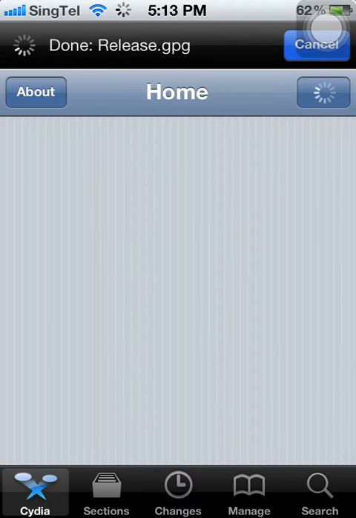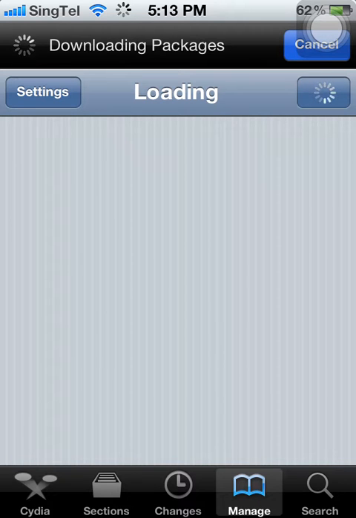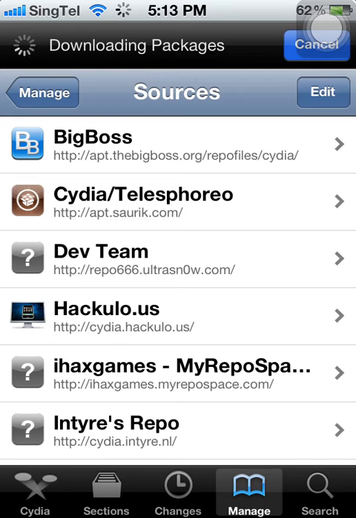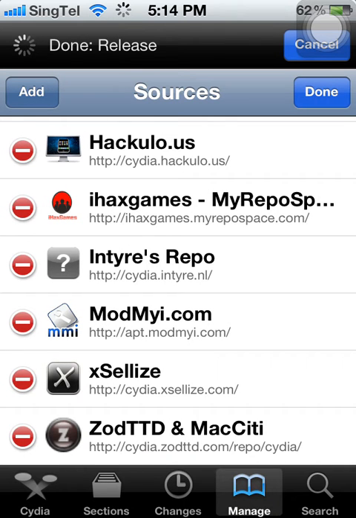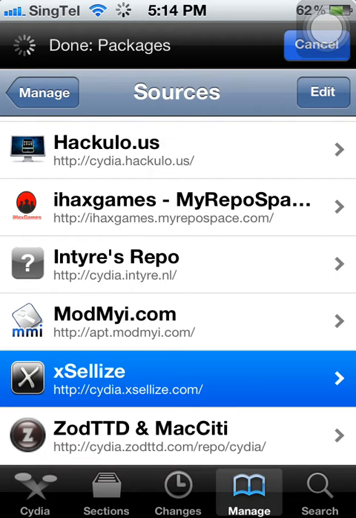So once you're on Cydia, you need to crack your device. Then you go to Manage, and then click on Sources, and then click Edit, and then add this source: Cydia.xelize.com. I'll put the link in the description, so don't worry. So click on that and then wait.